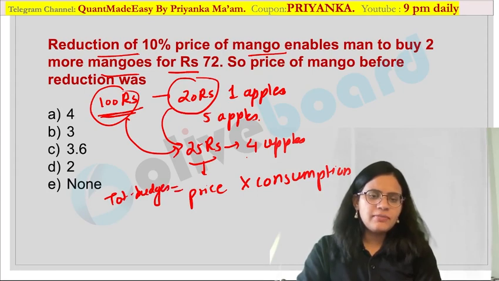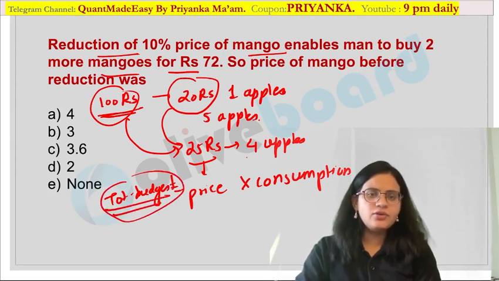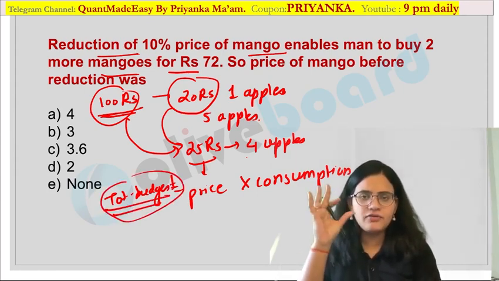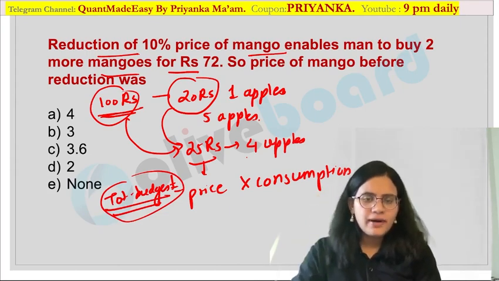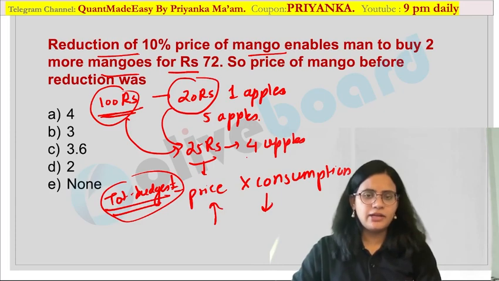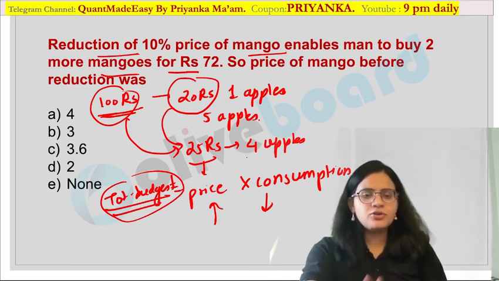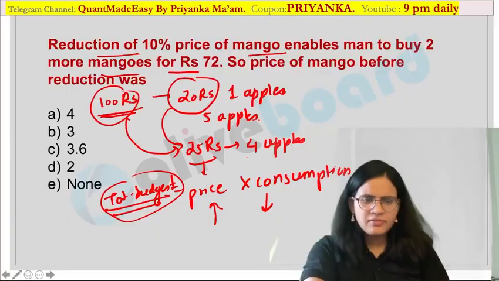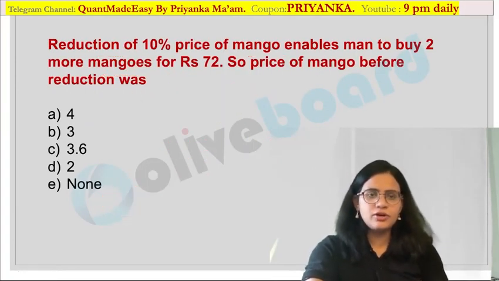Now if your total budget value is constant, if I give you this is what I have to pay over here for the total amount, if your price is increasing, obviously you have to reduce your consumption value. Are you guys getting my point? So you have to obviously reduce your consumption value in this case. So same concept is followed in this particular question over here.